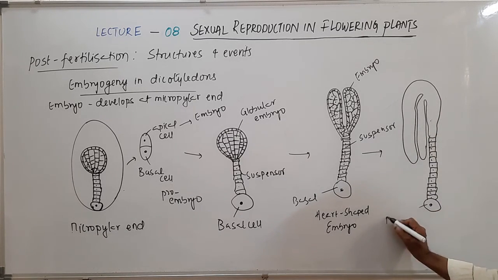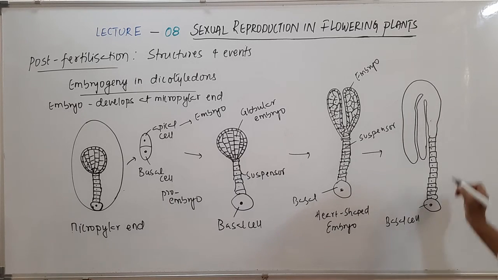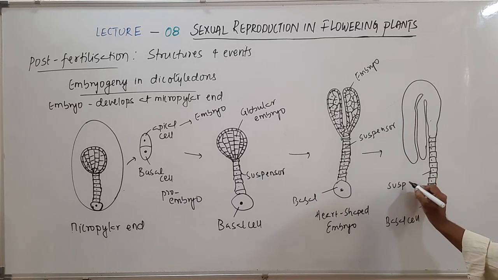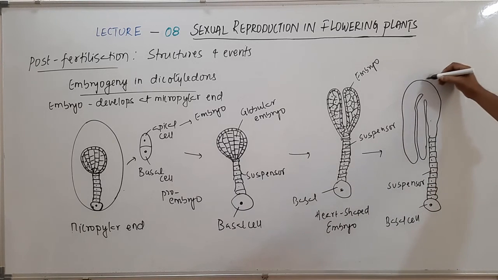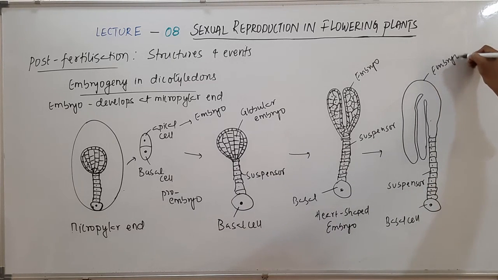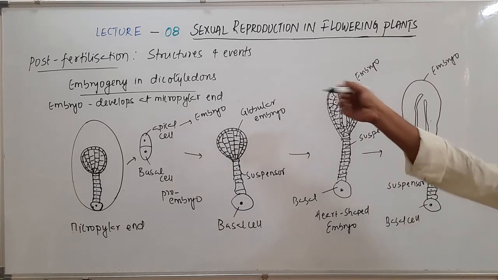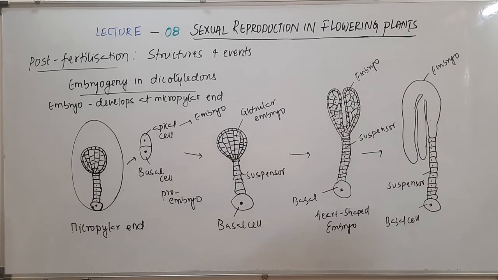So this is the basal cell, and this one is the suspensor. And this is the embryo, with two cotyledons, as you can see, because I told you that I am going to discuss embryogeny in dicots. So there are two cotyledons present, and this is what I call the mature embryo.